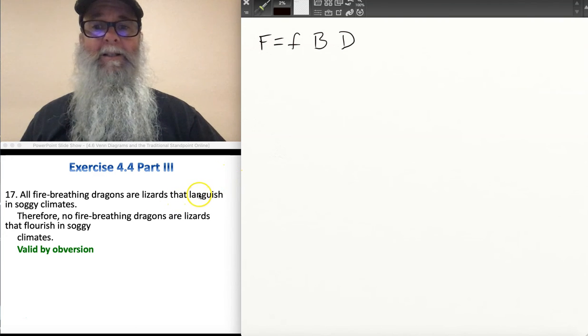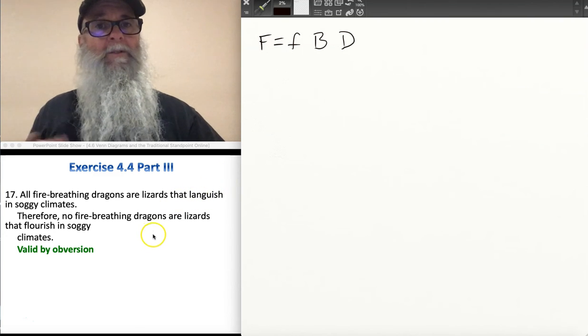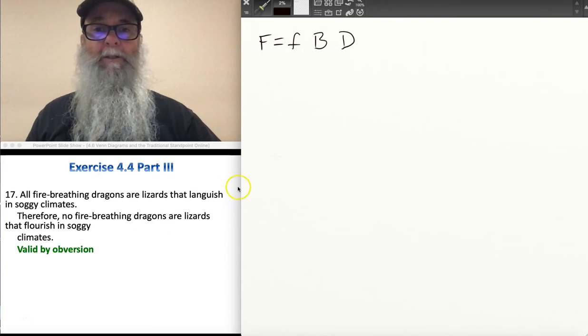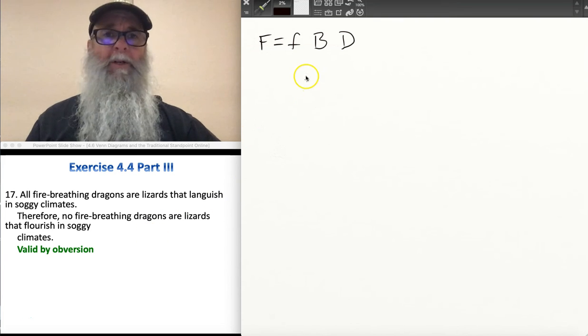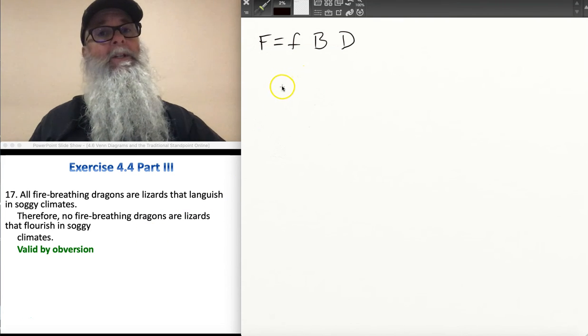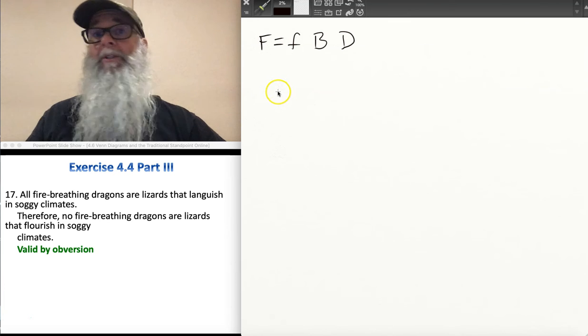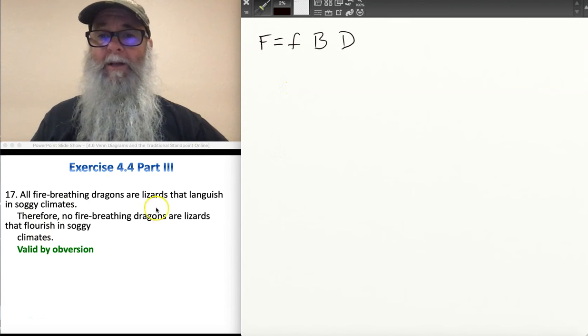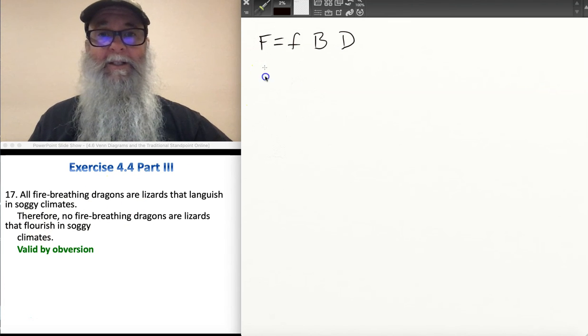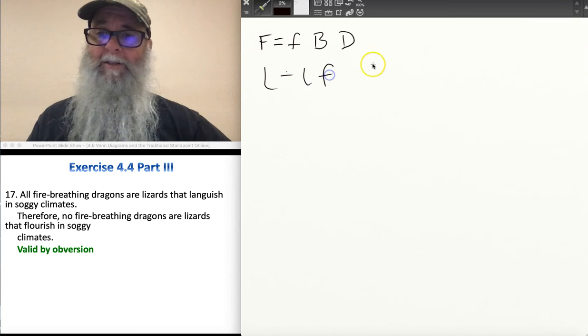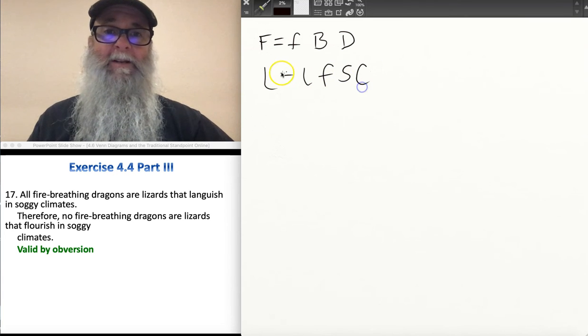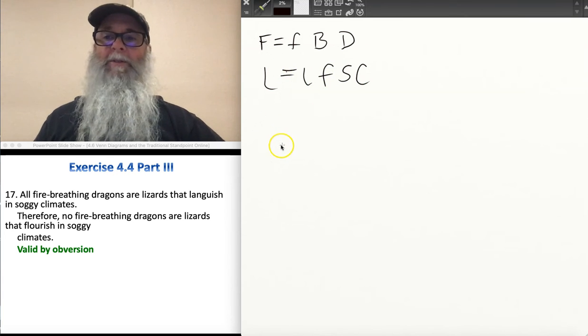Fortunately, I recognize that languish and flourish are opposites of one another. It's sort of like term complements. So I just have to pick one of those, and then whenever I want to refer to the other one, I'm just going to put a non in front of it. I'm going to go with lizards that flourish in soggy climates. Okay?